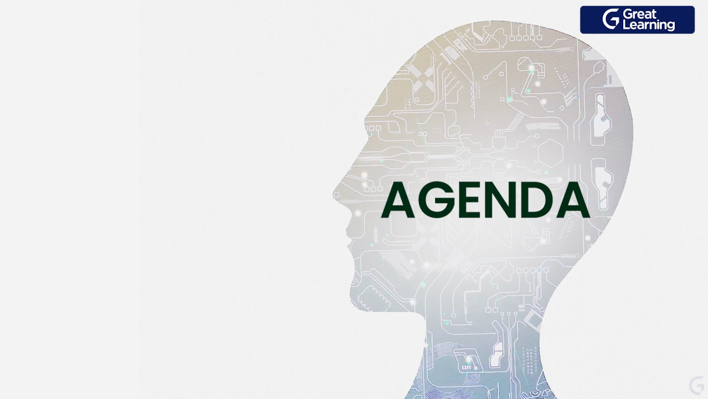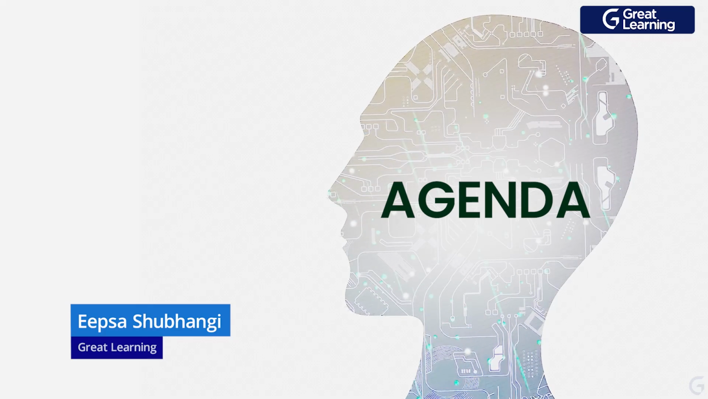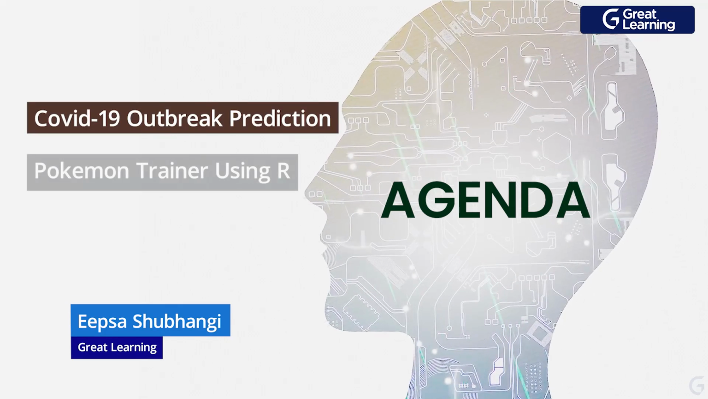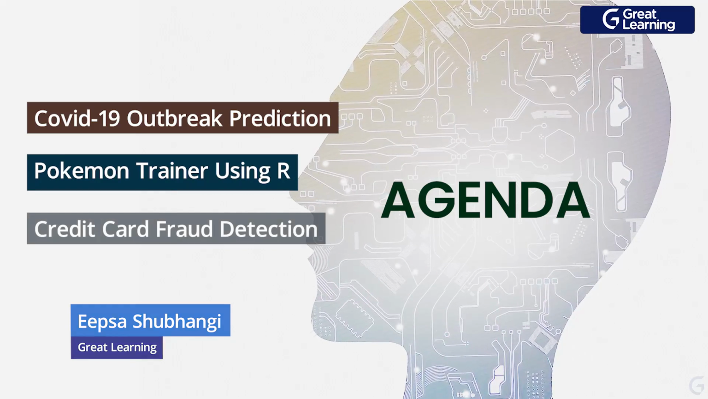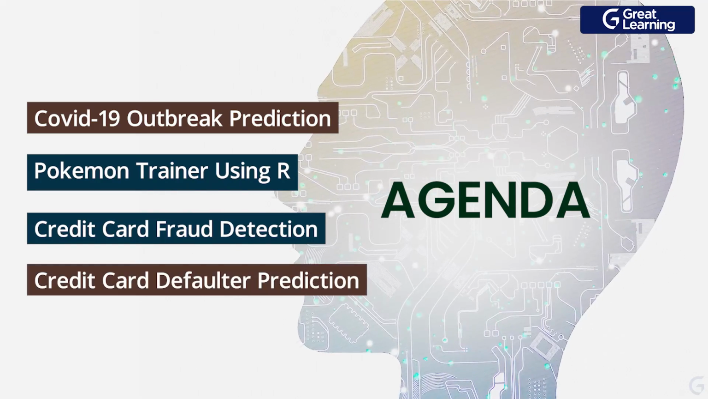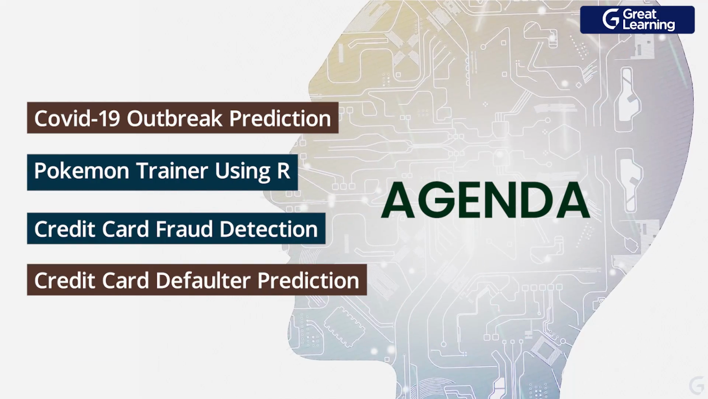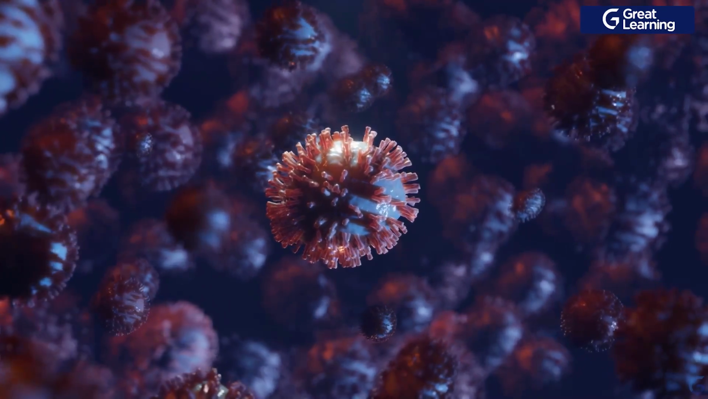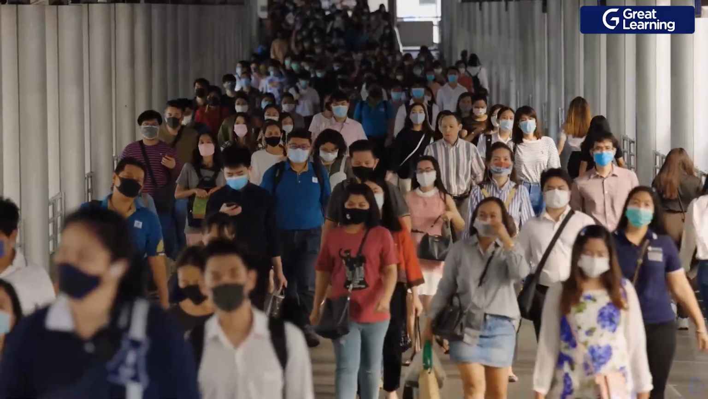Now let me very quickly walk you through the agenda for this course. In today's course, we are going to look at COVID-19 outbreak prediction, Pokemon trainer using R, credit card fraud detection, credit card defaulter prediction.